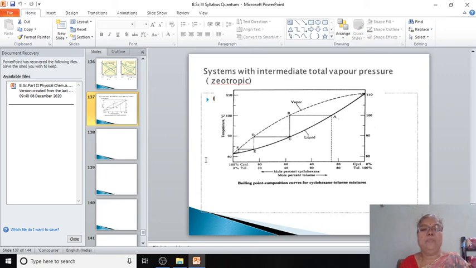Here the most volatile component will distill first, and the residue will be rich in the less volatile component. And according to Dalton's law, when the sum of partial pressures of A component and B component becomes equal to atmospheric pressure at this temperature, our liquid starts boiling. This is the distillation of immiscible liquid pairs.